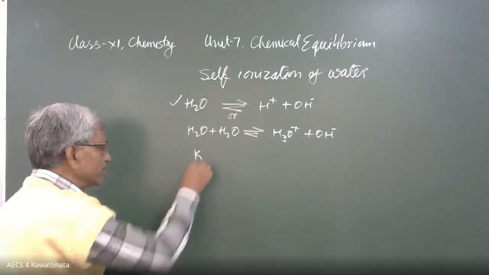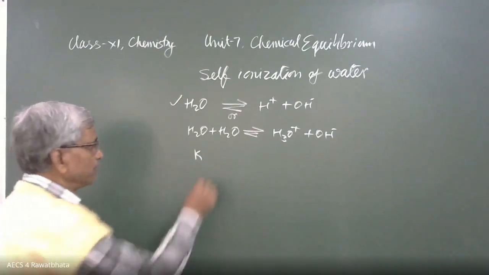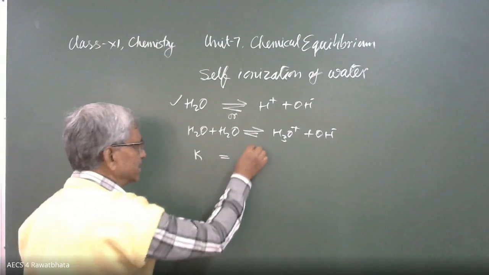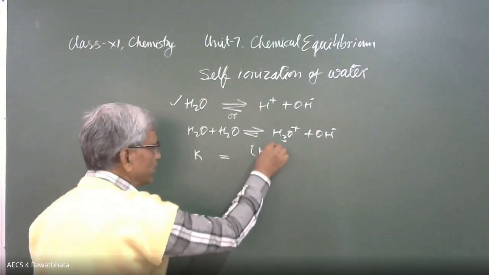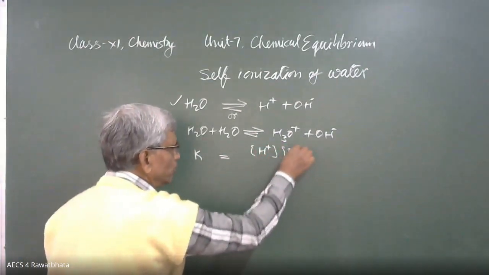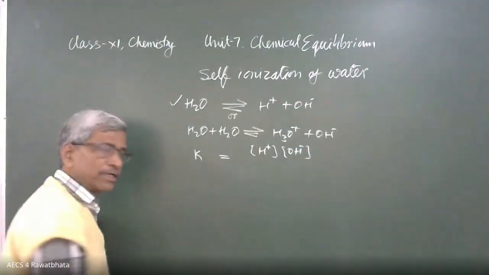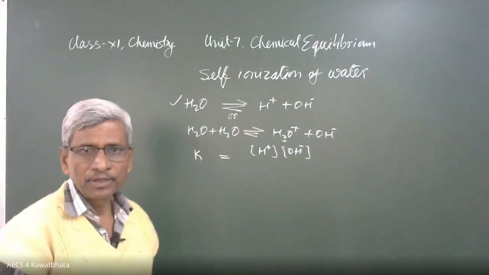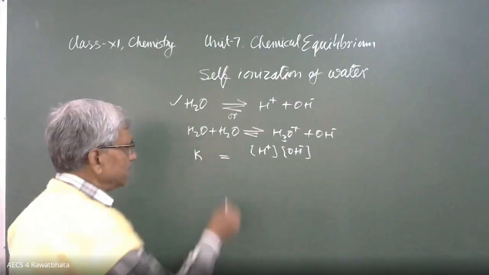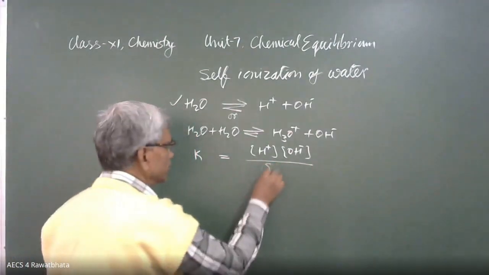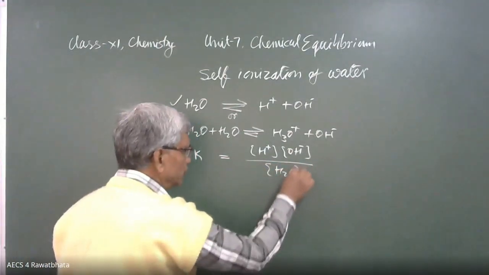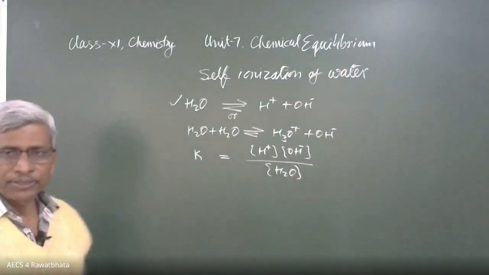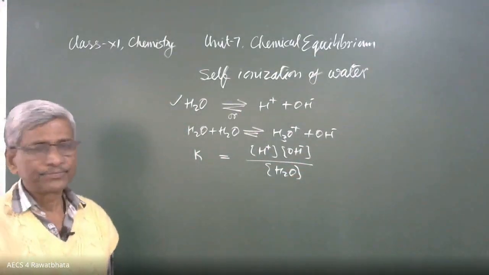Here, the expression of the equilibrium constant K is the molar concentration of H+ times the molar concentration of OH-, that is, the product of the molar concentrations of the products, divided by the molar concentration of H2O. Okay, beta? This is the expression of the equilibrium constant.